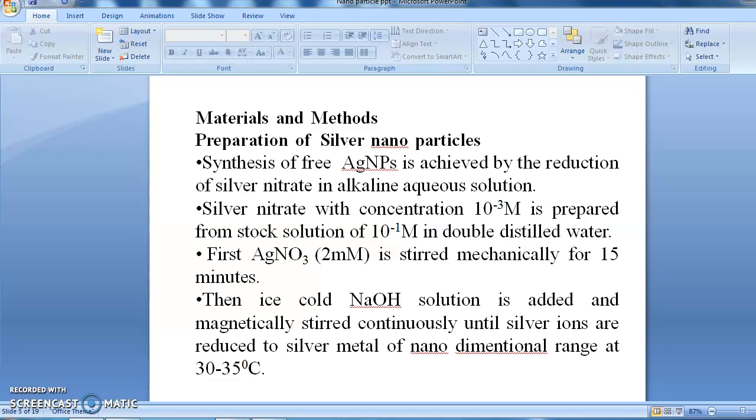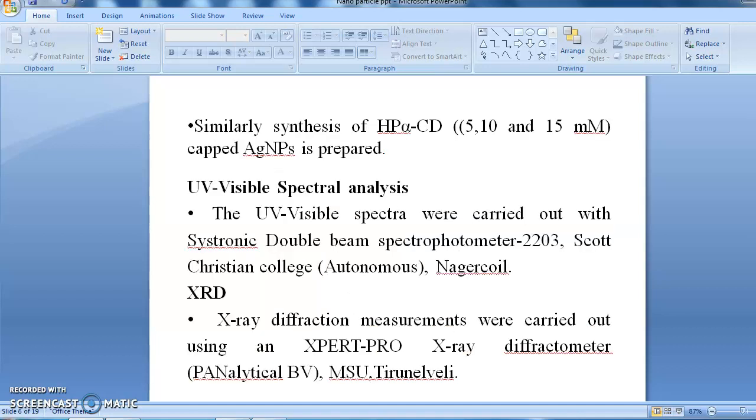Then sodium hydroxide solution is added in ice cold condition, and it is magnetically stirred continuously until the silver ions are reduced to silver metal nanoparticles. Similarly, hydroxypropyl alpha-CD capped silver nanoparticles are prepared at concentrations of 5, 10 and 15 millimolar. Then all the silver nanoparticles are examined by various spectral analyses.